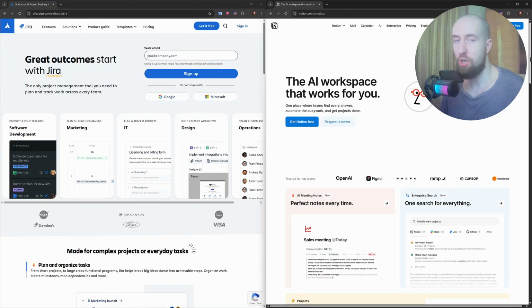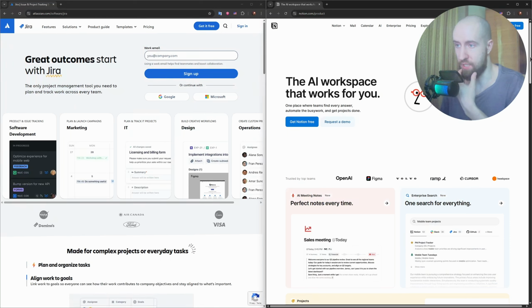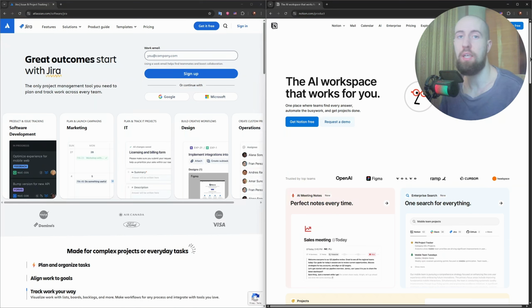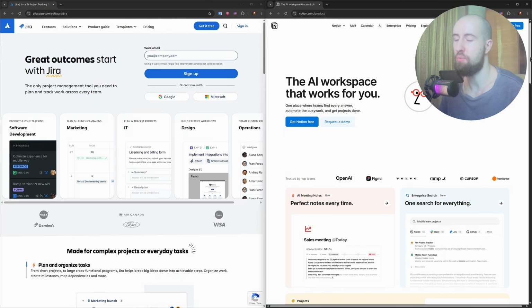Go with Jira if you work in software development, need agile tools like sprints, backlogs, and epics, and want powerful developer integrations. Choose Notion if you need flexible docs and task boards in one place, prefer ease of use and a beautiful UI, and work in marketing, design, or general project planning.